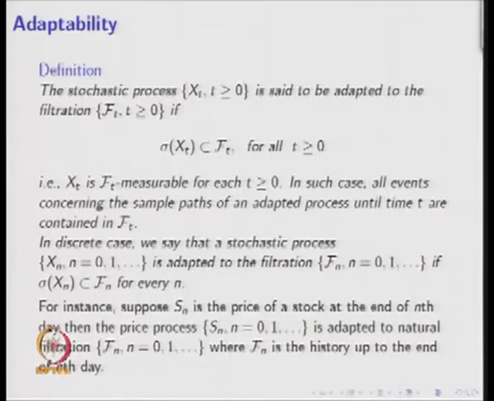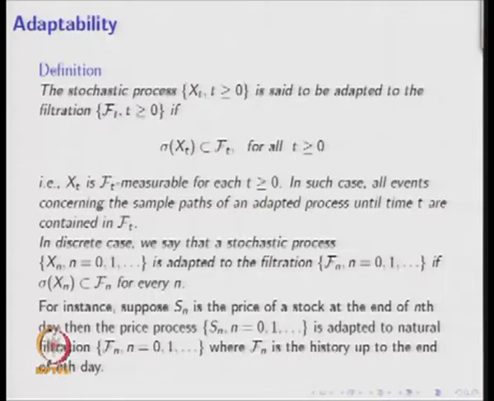If the sigma field generated by the random variable Xn is contained in the sigma field Fn for every n, it has to be satisfied for every n, then only this stochastic process is adapted to this filtration Fn.